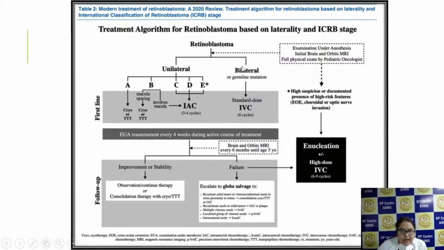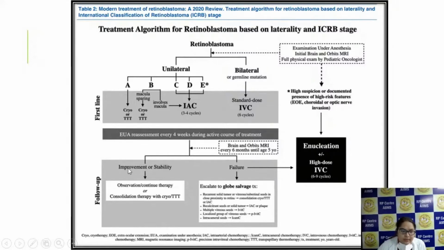But if a tumor is bilateral, then first line is you have to start on standard dose of 6 cycles of intravenous chemotherapy. Then every 4 weeks you have to assess the child by doing examination under anesthesia, and ideally you should advise orbital MRI every 6 months until the child is 5 years of age.